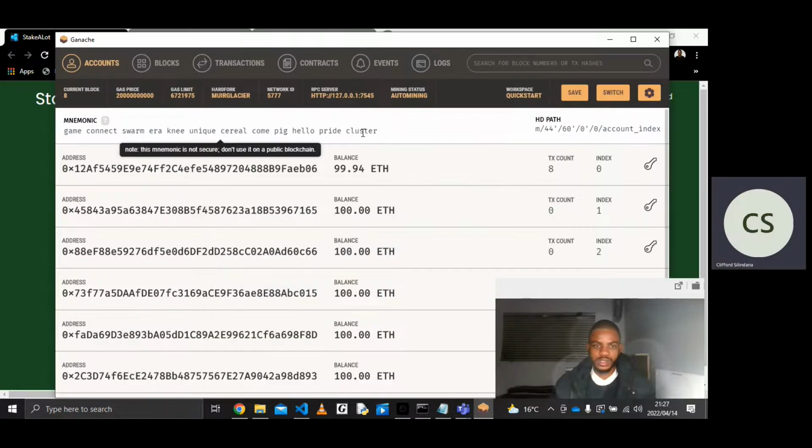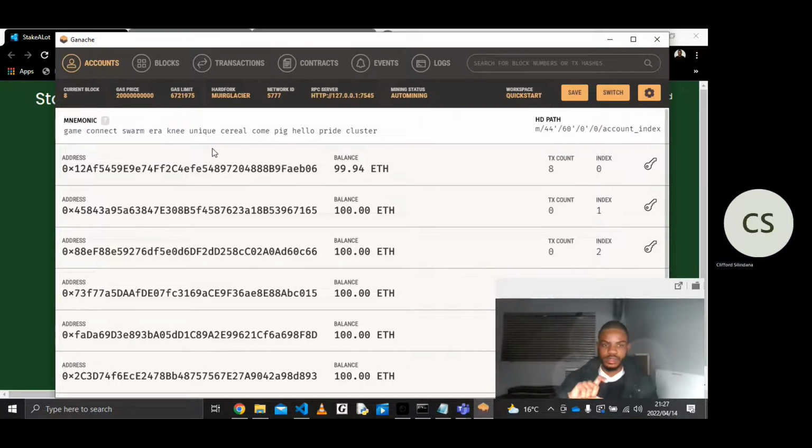So Ganache is essentially a simulation of a blockchain. It's a local blockchain that we can run. It helps us visualize what happens on the blockchain when you're making transactions. Because essentially a blockchain, I can describe it as like a ledger or like records on the internet, and it's decentralized.